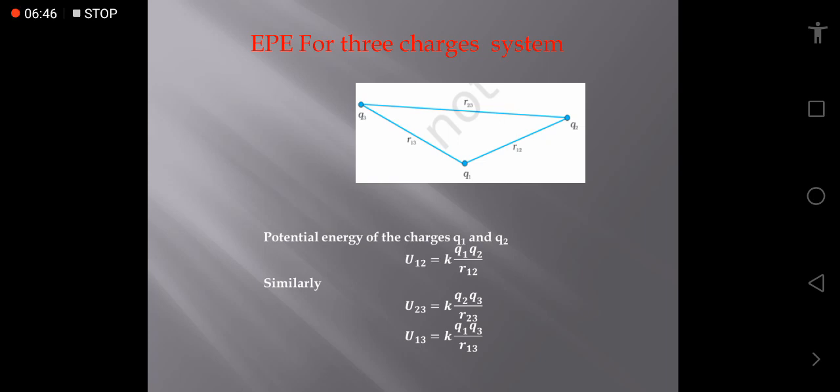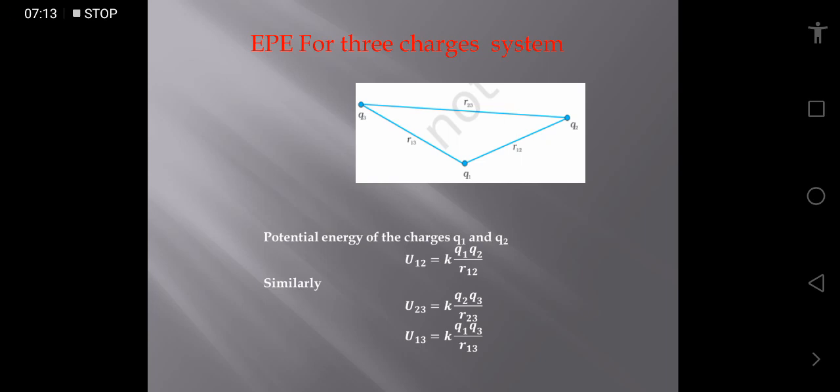So U12, the potential energy for the charges Q1 and Q2, comes out KQ1 Q2 upon R12. Similarly, for Q2 and Q3, U23 equals KQ2 Q3 upon R23, and U13 between charges Q1 and Q3 is KQ1 Q3 upon R13.